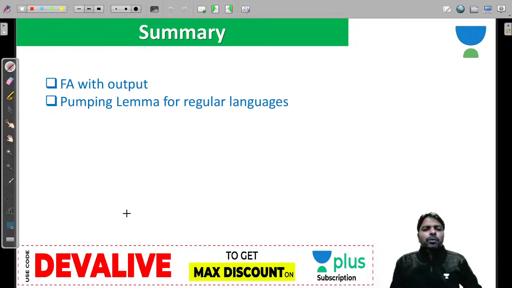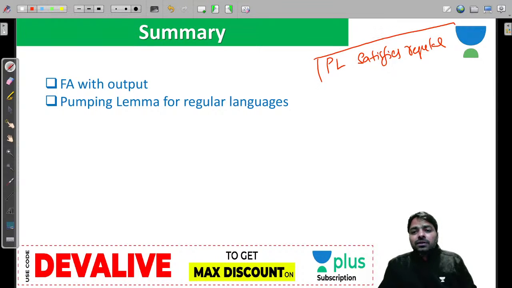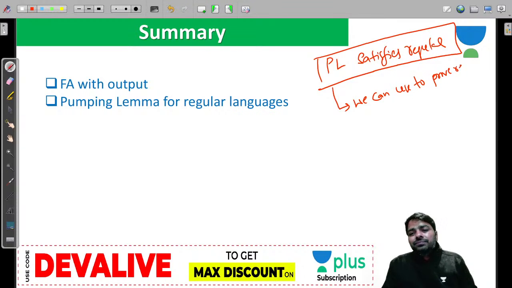Okay, this is the most important point. So today in this session, I hope you remembered the pumping lemma. Remember the words: satisfies regular. That is the proof we have used. But the pumping lemma we can use to prove regulars directly, and we can use it to prove non-regulars, but not directly, using contradiction.